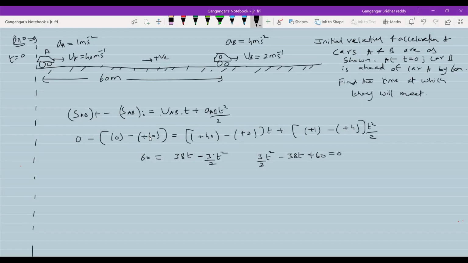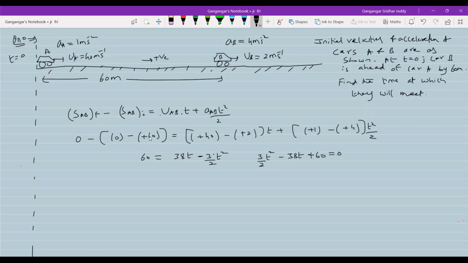They may meet at 100 seconds. T equal to 100 seconds, they'll meet. Then what should you do? T equal to 1, 2, 3, 4. We don't know at what time they'll meet. So what intervals of time do you have to pick? We don't know that. It's your luck. Suppose they'll meet at 10 seconds and you picked time intervals of 1 second, like 1, 2, 3, 4, then after 10 or 15 calculations you may get the answer.